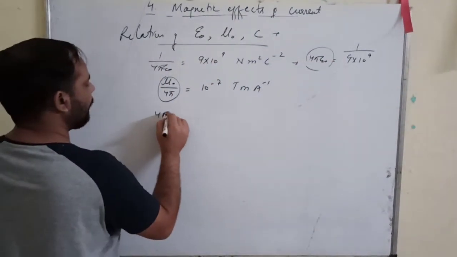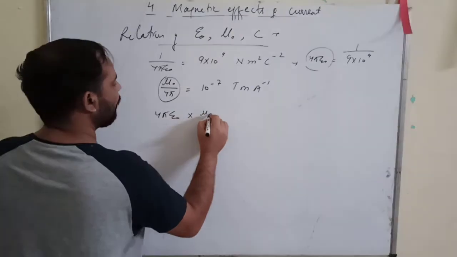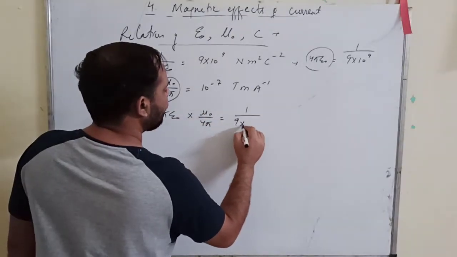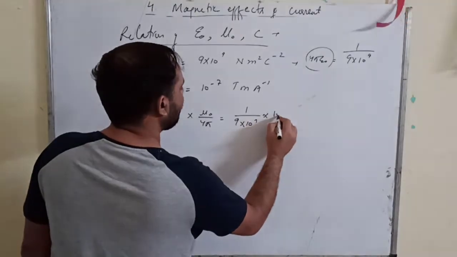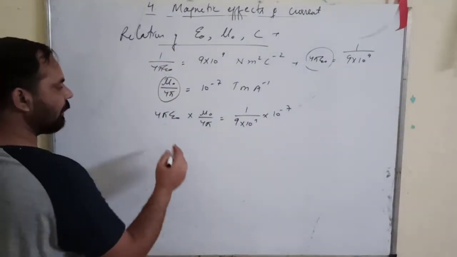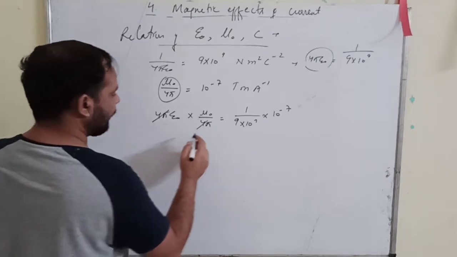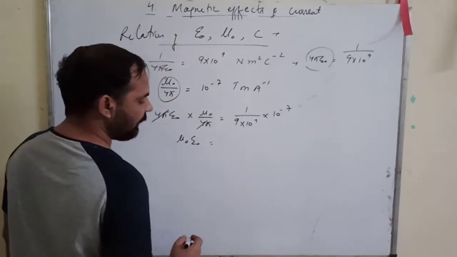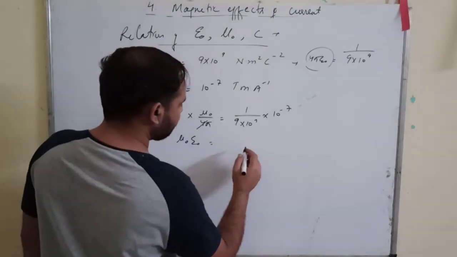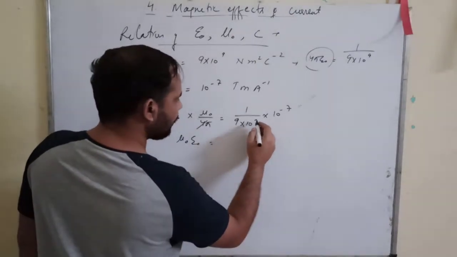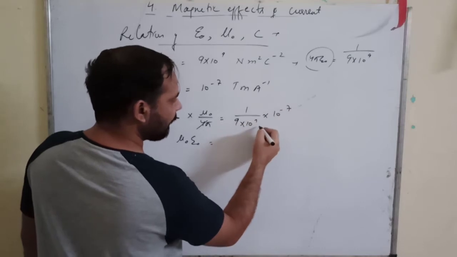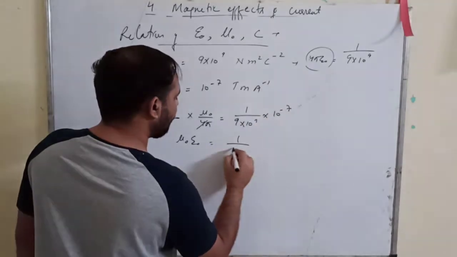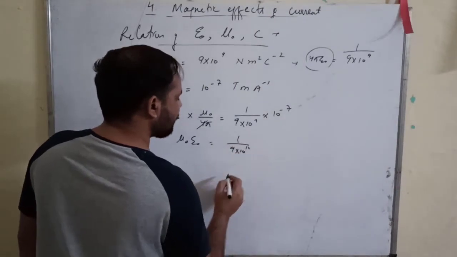It is 4 pi epsilon naught into mu naught upon 4 pi equal to 1 upon 9 into 10 raised to power 9 into 10 raised to power minus 7. So this 4 pi will cancel, and you get mu naught epsilon naught equal to, this value will go down and the power becomes plus, so 9 plus 7, 16, 1 upon 9 into 10 raised to power 16.